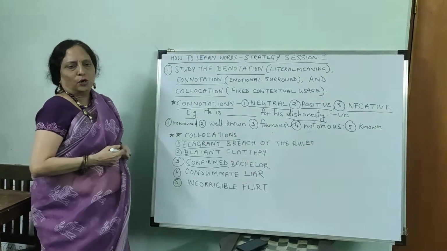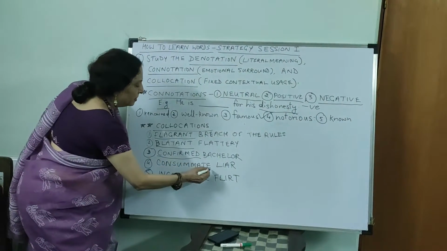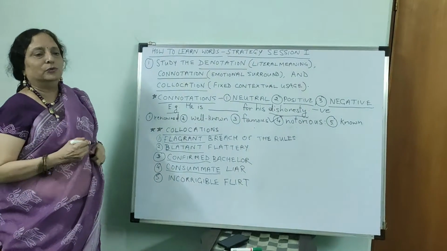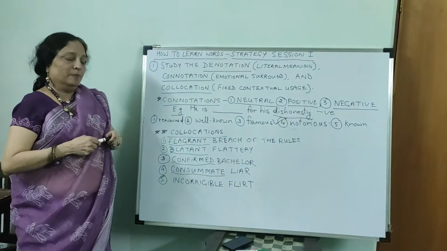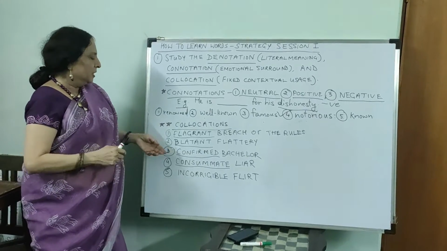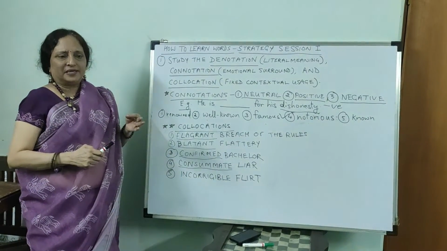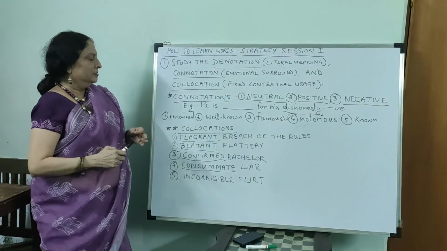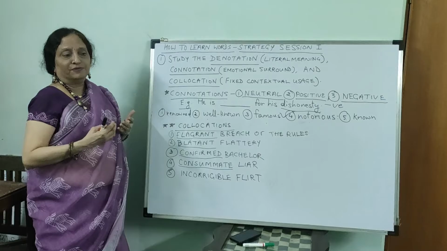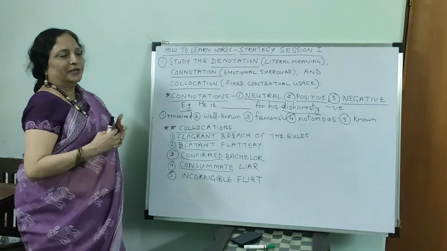Consummate liar. Now see how, because of collocation, you could also use a positive word in the negative context or with a negative word. So consummate means perfect, very fine. Like an artist who is a master of his art, that's consummate, complete.